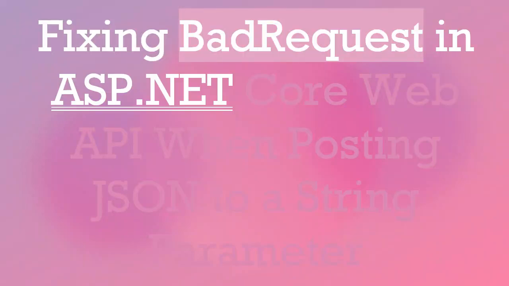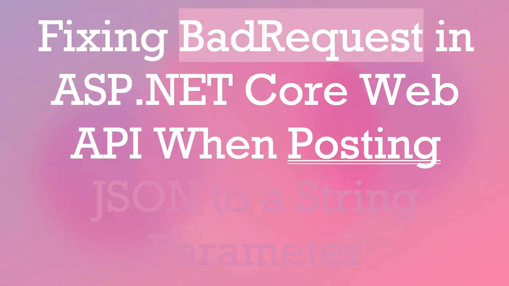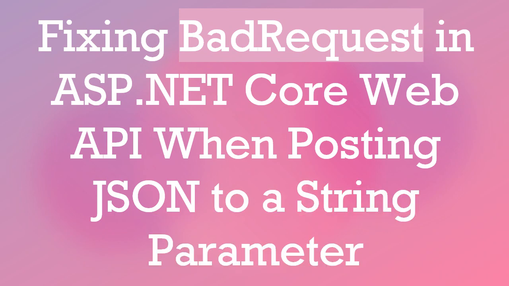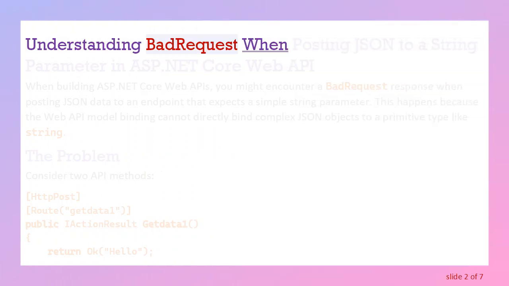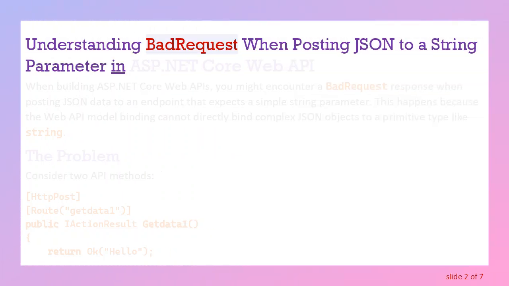Fixing BadRequest in ASP.NET Core Web API when posting JSON to a string parameter. Understanding BadRequest when posting JSON to a string parameter in ASP.NET Core Web API.